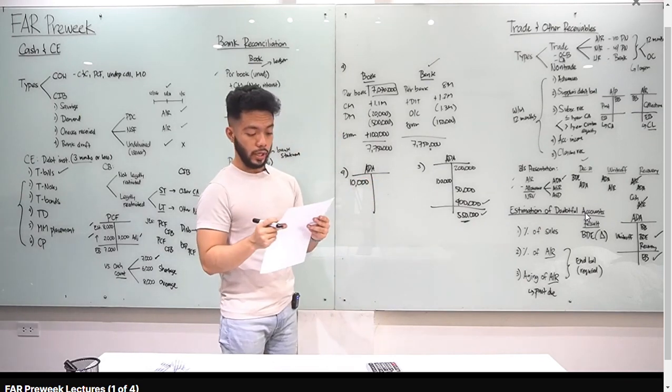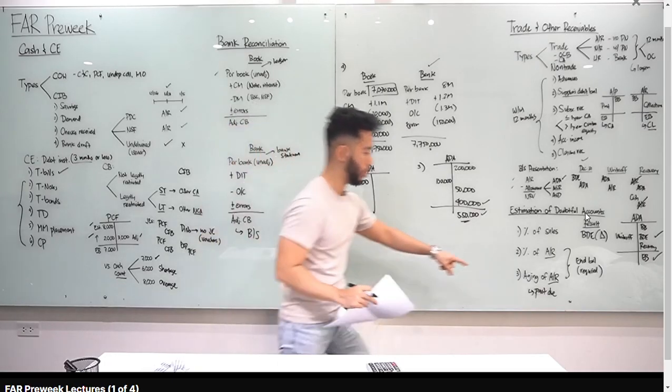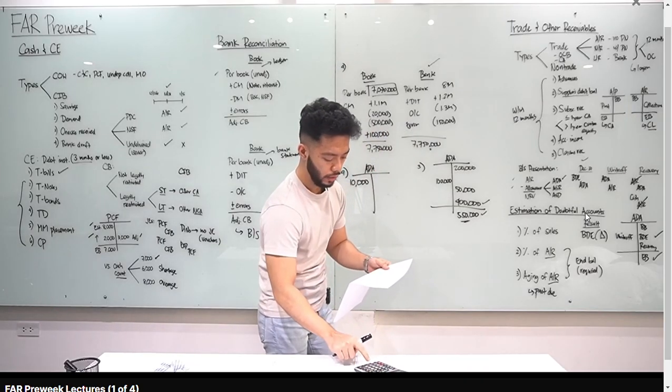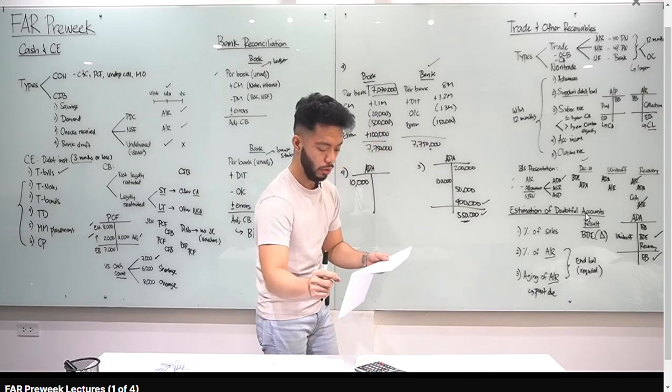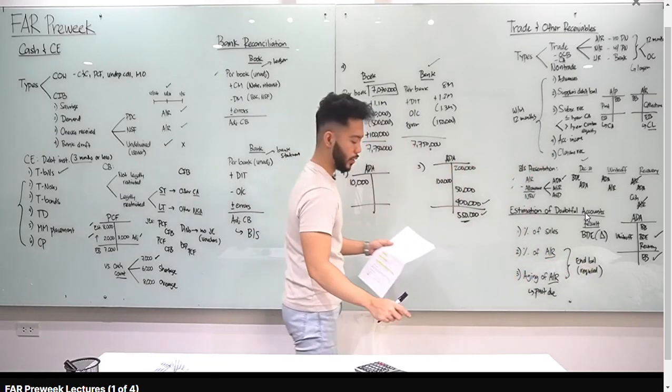Net credit sales, 8 million. The entity estimated that 3% of gross AR would become uncollectible. Percentage of AR. Okay, how much is the AR here? 3 million. See that? 3 million times 3%, I got 90,000. Again, when it's percentage of AR, you put it as the ending balance. Our ending balance is 90,000.